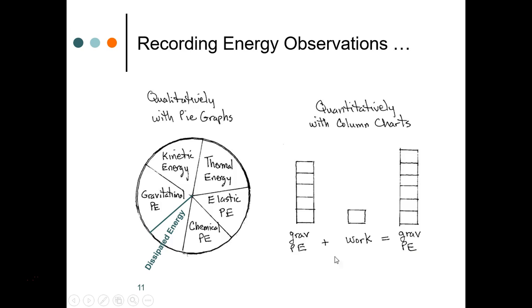This chart is also an example of how the law of conservation of energy works. The final gravitational potential energy has to be equal to the initial gravitational potential energy plus the amount of energy that flowed into or out of the system via a transfer mechanism. In this case, work was the transfer mechanism.